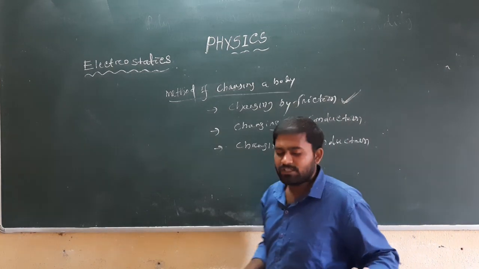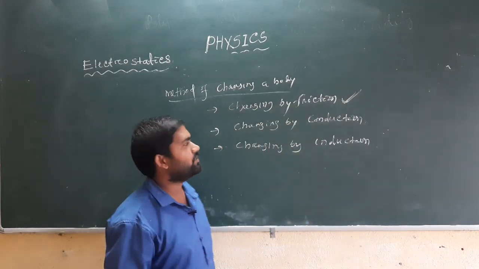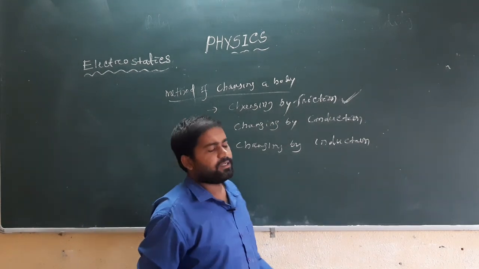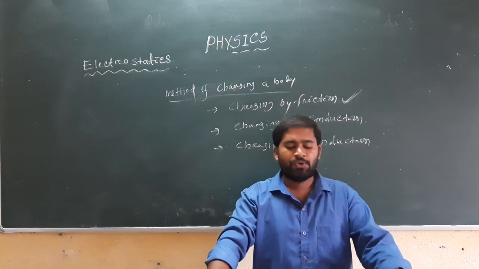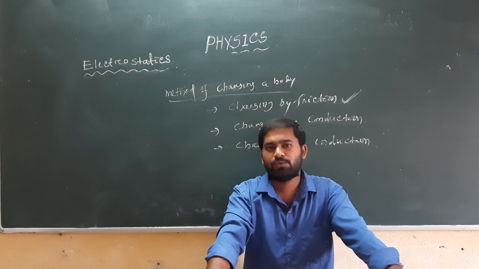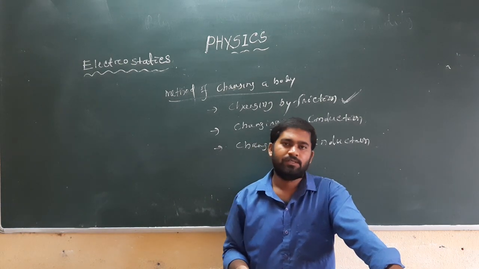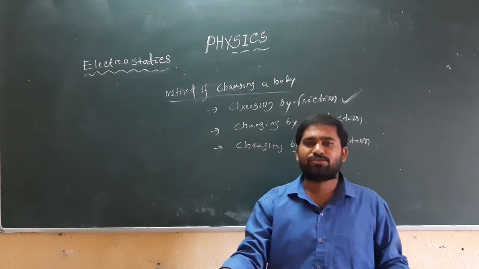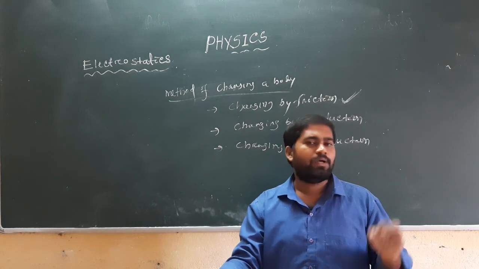Charging by friction, or simply we can say frictional electricity. Frictional electricity says that when a body is rubbed with another body, there is a transfer of electrons from one body to another.